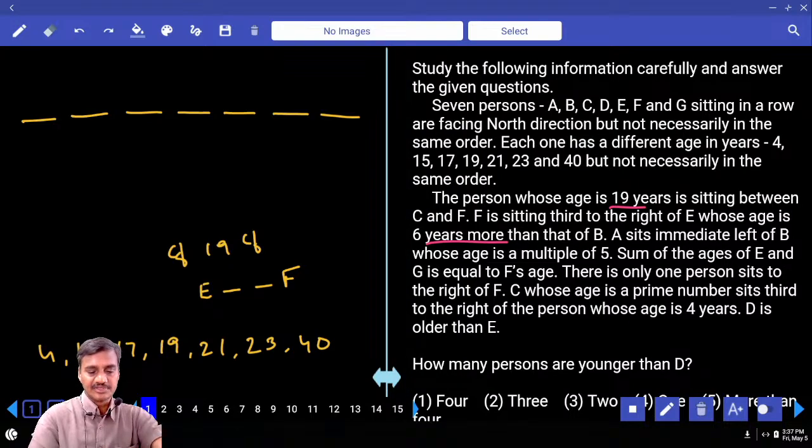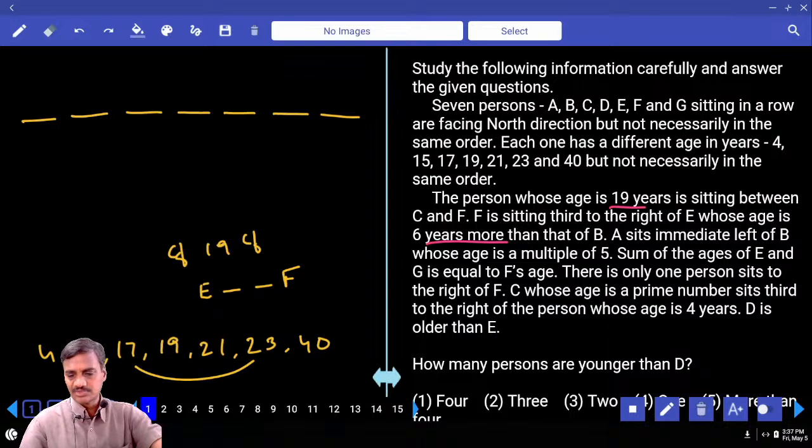Now the difference between these two numbers must be 6. And what is the possibility we have? 4 plus 6, 15 plus 6 is not there. 17 plus 6, 23. 19 plus 6, that's it. And the ages of these two persons must be 17 and 23. Any other possibility we have for this 6? 15 plus 6 is 21, 17. That's it. So two possibilities for this one.